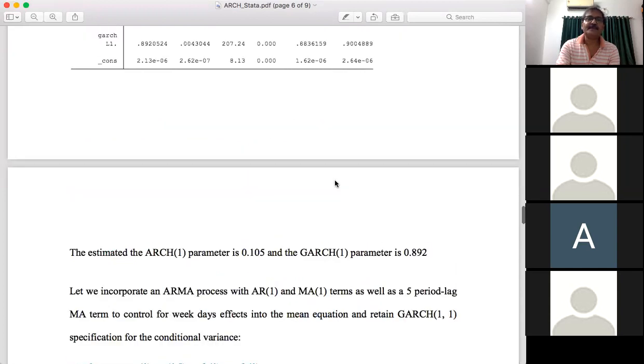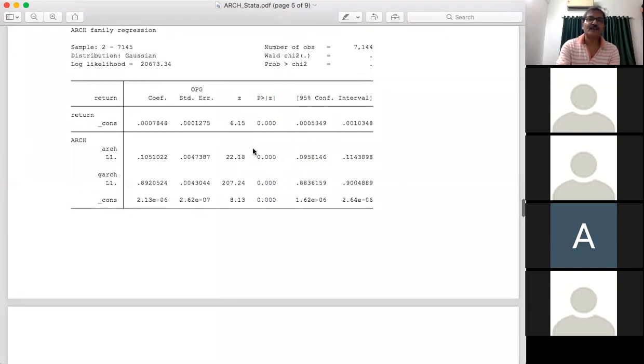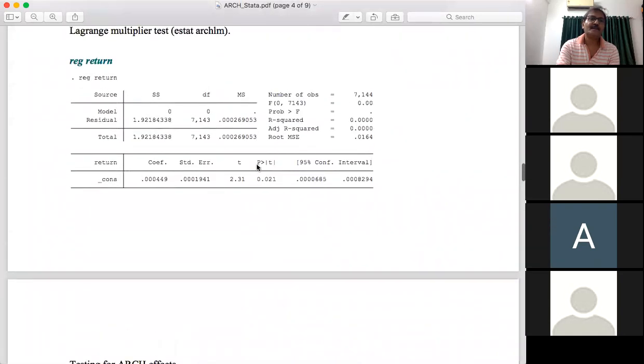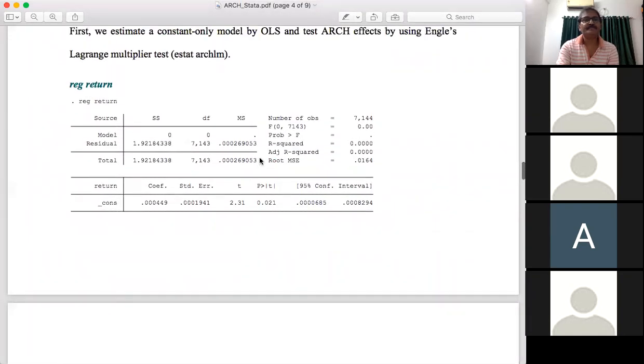So this is the basic GARCH(1,1) model. We started with the simple linear regression model.